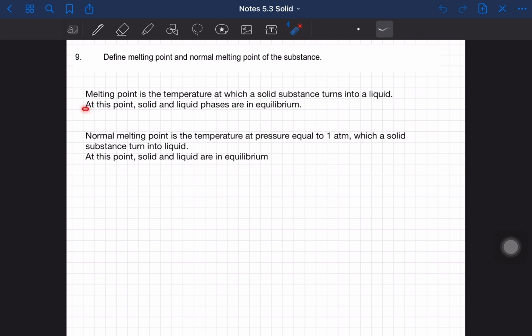So melting point is the temperature at which a solid substance turns into liquid. At this point, solid and liquid phases are in equilibrium. For normal melting point, the sentence is the same, but we have to add that the pressure is 1 atm. So this is for melting point and normal melting point. Alright.